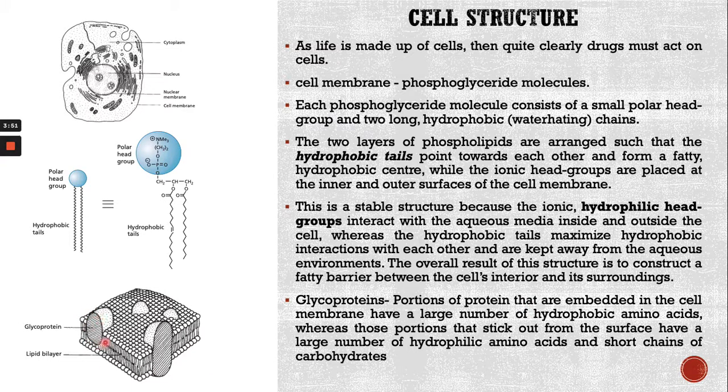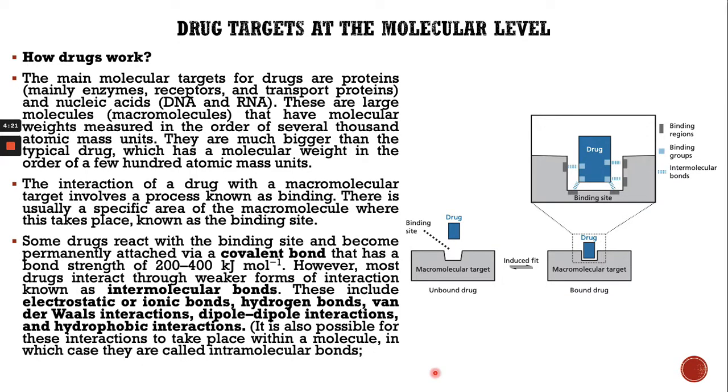There are also some glycoproteins. The portions of the protein that are embedded in the cell membrane have a large number of hydrophobic amino acids, whereas those portions that stick out of the surface have a large number of hydrophilic amino acids and short chains of carbohydrates. That is why it is called a glycoprotein.